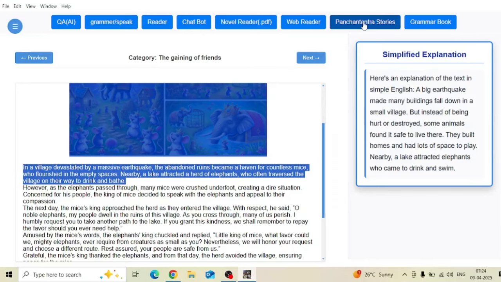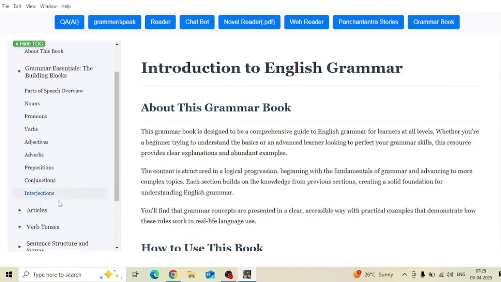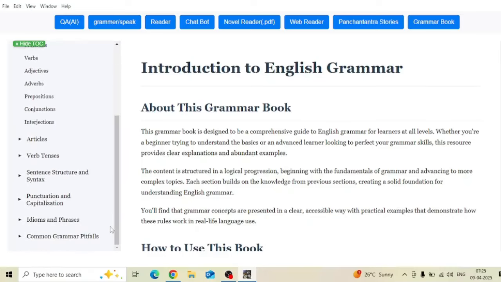And after that, you have a grammar book. In the grammar book, I have included all the important building blocks of English grammar, from nouns to interjections, and then articles, tenses, and idioms and phrases.